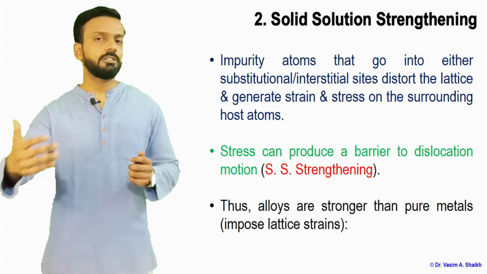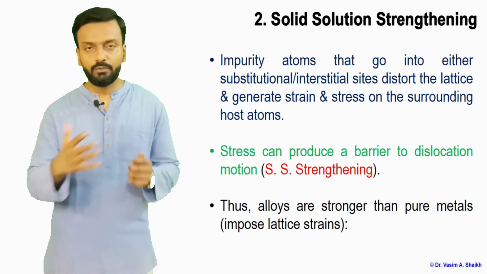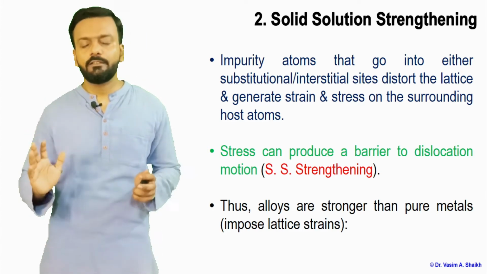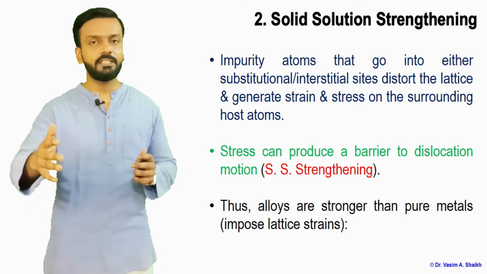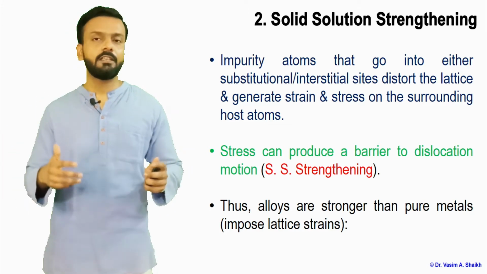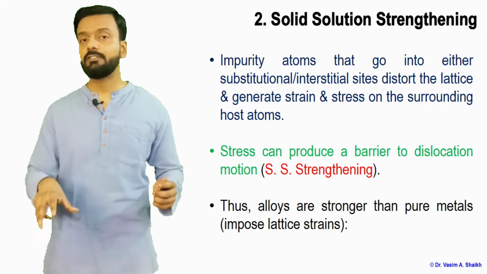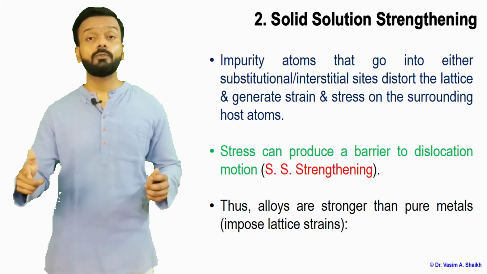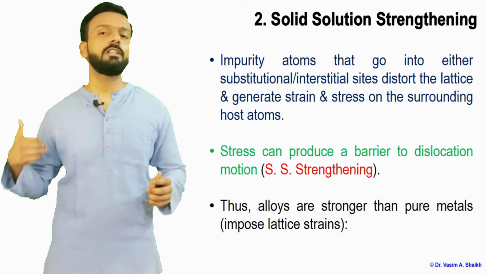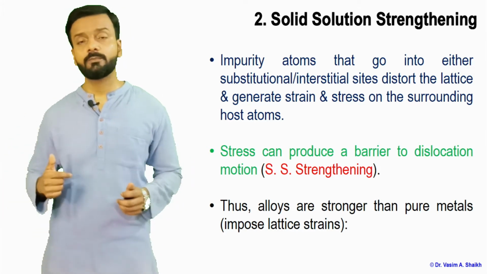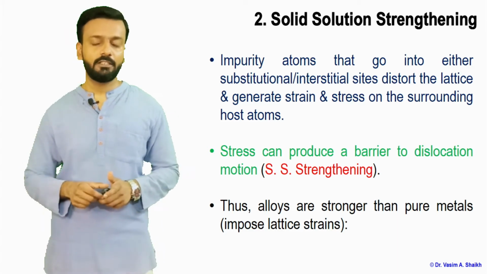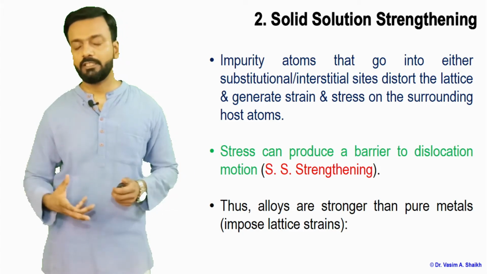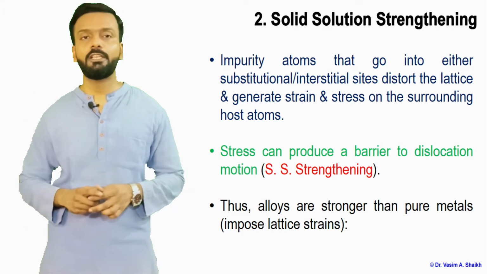When the dislocation is trying to move and it encounters these solute atoms, it will not be able to move, and more force is needed because of the stress localized in that area where we have these interstitial or substitutional atoms. We need more force to overcome that, and only then will the dislocation move beyond these substitutional and interstitial atoms. So that is how solid solution strengthening happens, because we are putting in the impurity atoms.